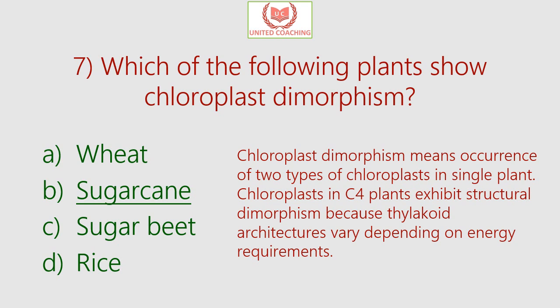Some plants that live in hot dry climates maintain low oxygen levels in their leaves by keeping the stomata closed to prevent water loss. The examples of C4 plants would be sugarcane, corn, pineapple, etc. So over here the chloroplast dimorphism, which is the characteristic of C4 plants, is shown in sugarcane plant.